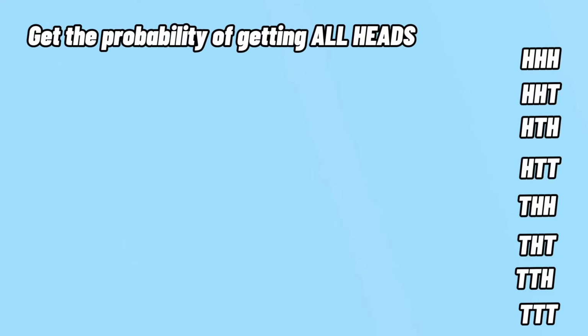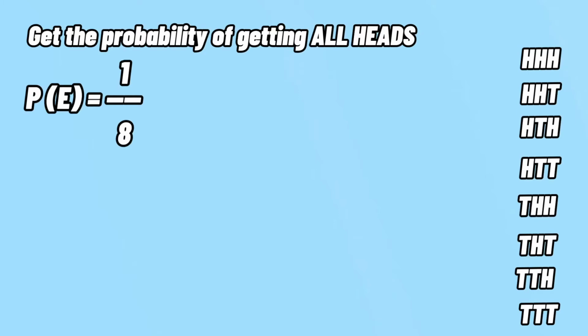If we are being asked to get the probability of getting all heads, let us use the formula. How many events show all heads? Just 1. So our numerator is 1. How many are the total events? They are 8. So 8 will be our denominator. So the probability of getting all heads is 1/8.